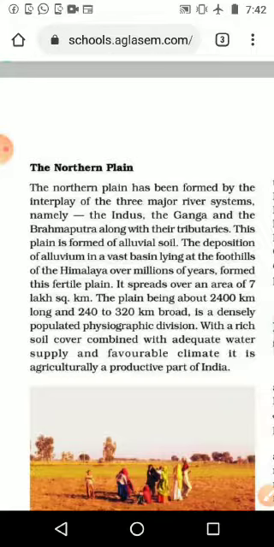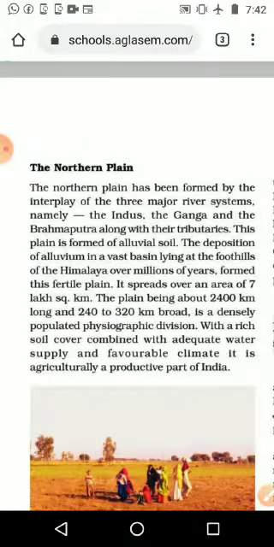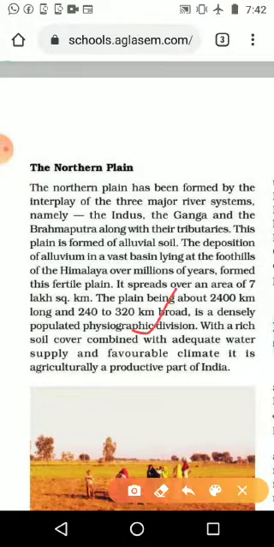With a rich soil cover combined with adequate water supply and favorable climate, we can see the speciality of that area. We already know the soil is very fertile. The soil cover is combined with adequate water supply, because the rivers are present. Then the climate is favorable, because in the rainy season they get enough water and rain.